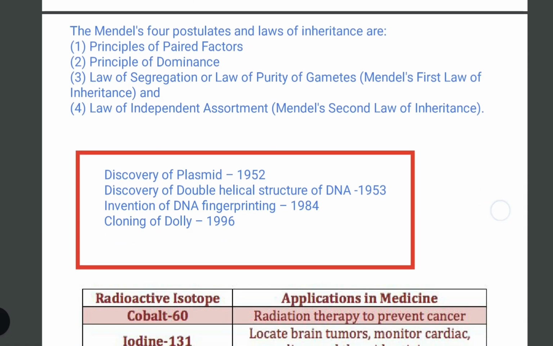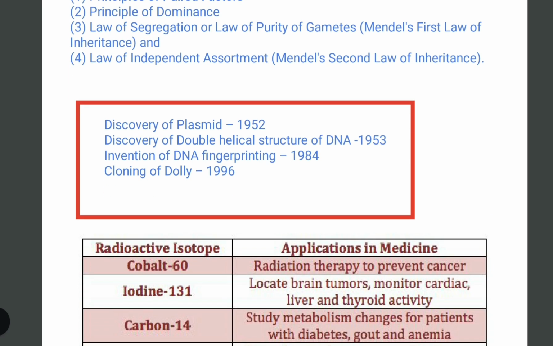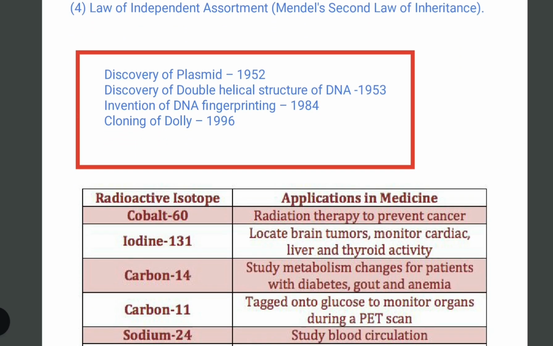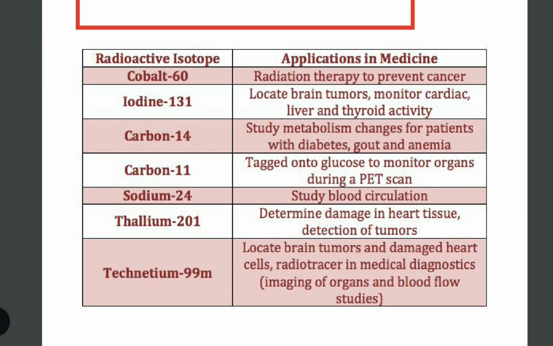This was related to Mendel's question, and this was related to chronological order. Plasmid was discovered in 1952, then DNA in 1954, and there is also a question for you. You will have to comment who discovered the double helical structure of DNA. This is the third question. Invention of DNA fingerprinting 1984, and Dolly was cloned in 1996. And these are the radioactive isotopes and their applications.